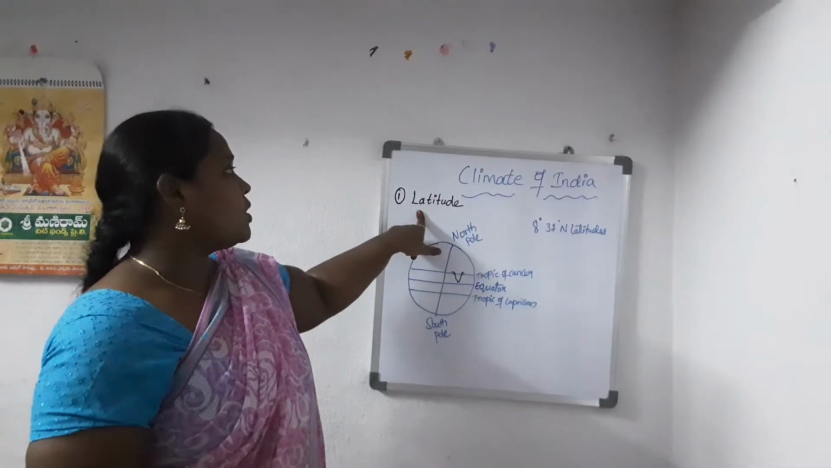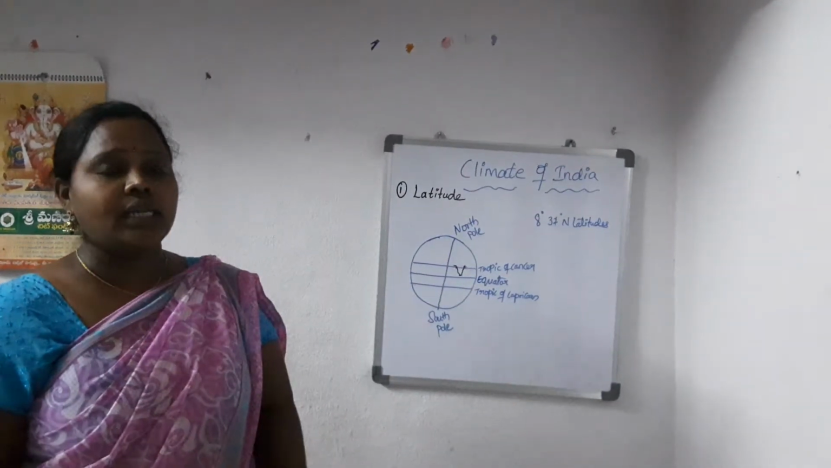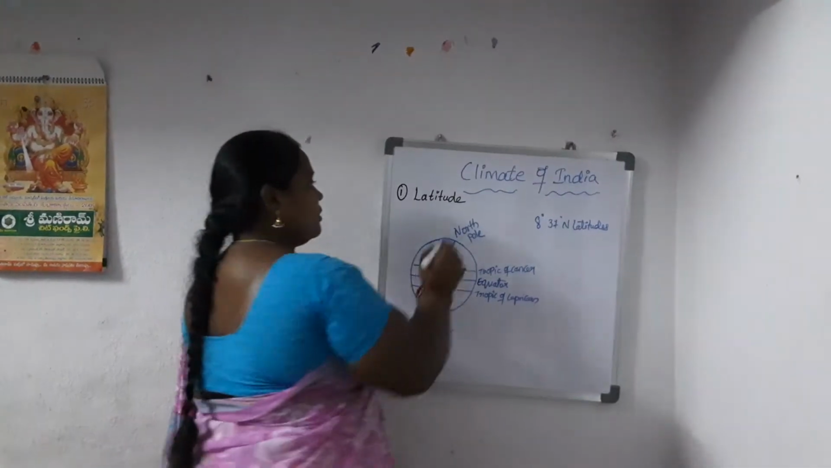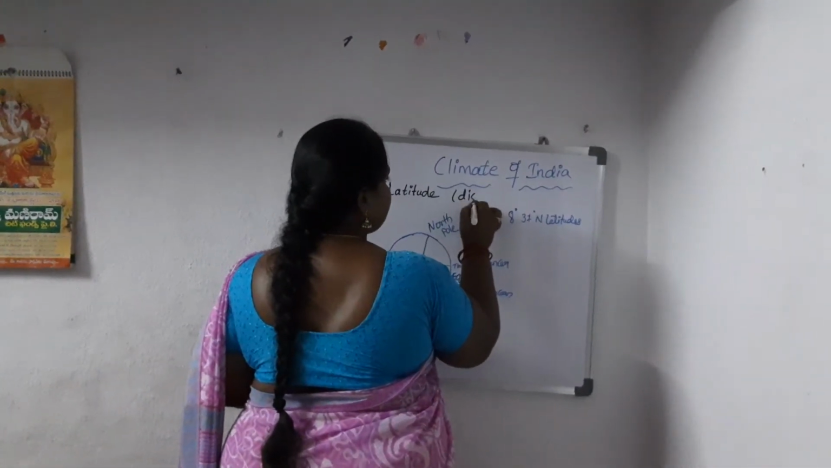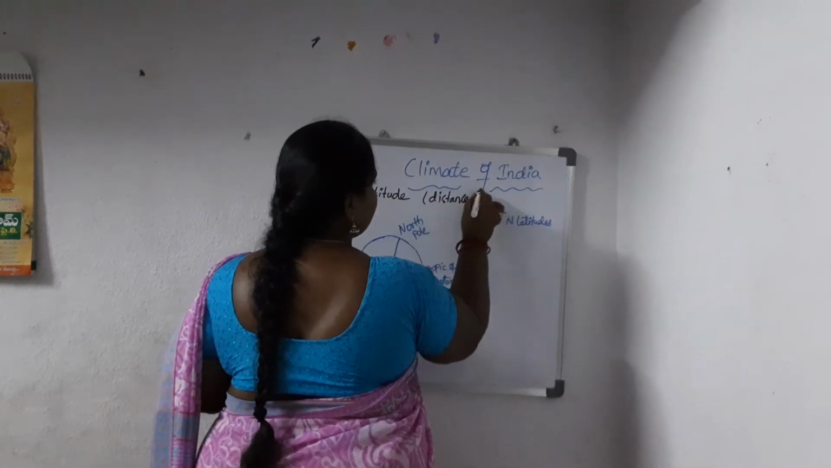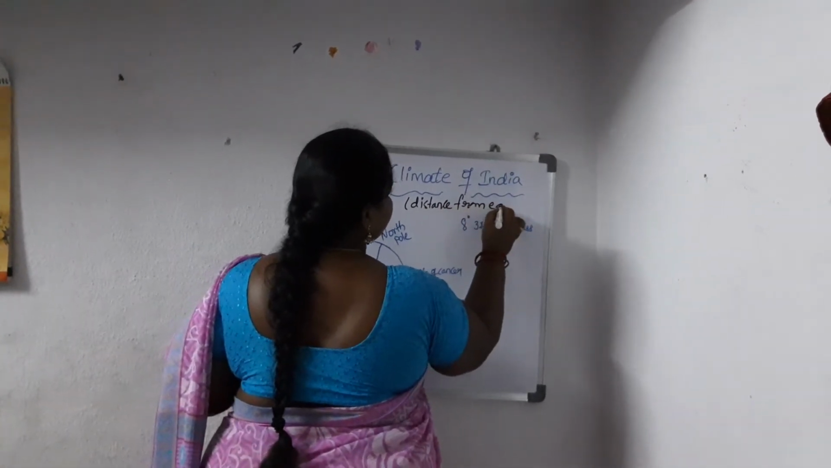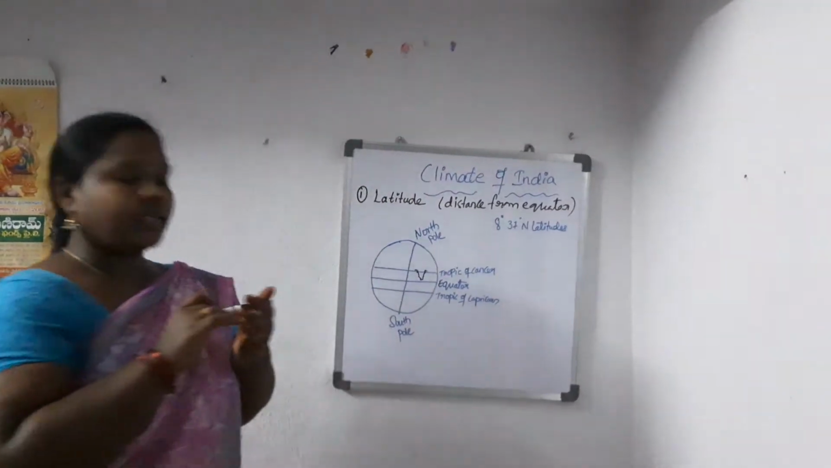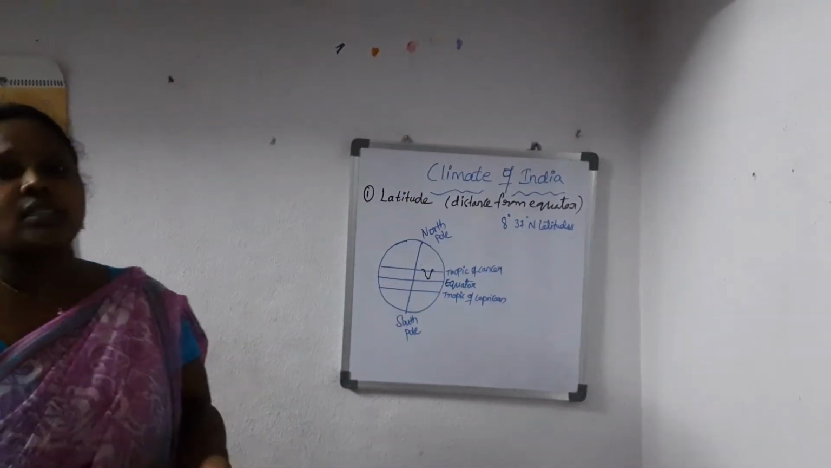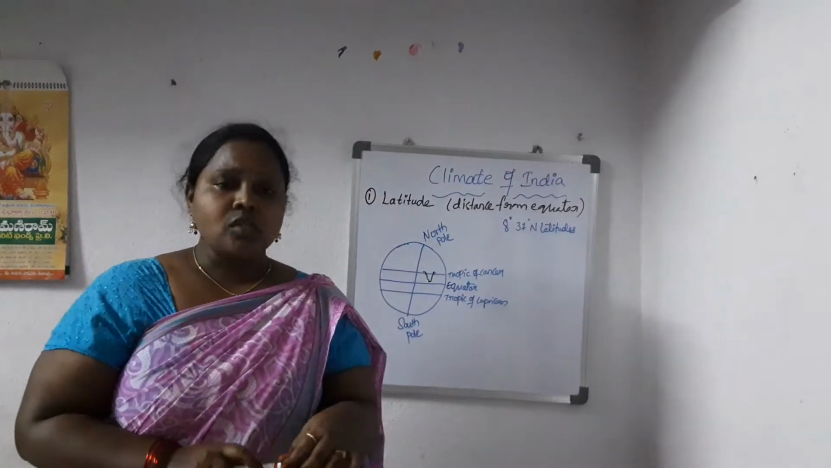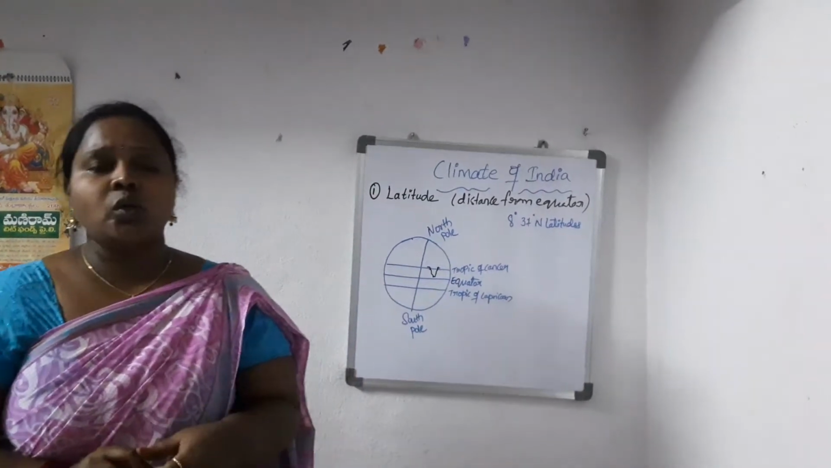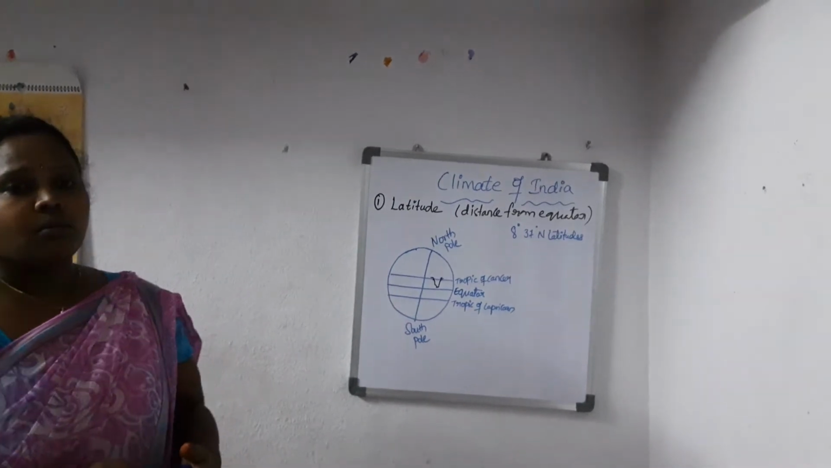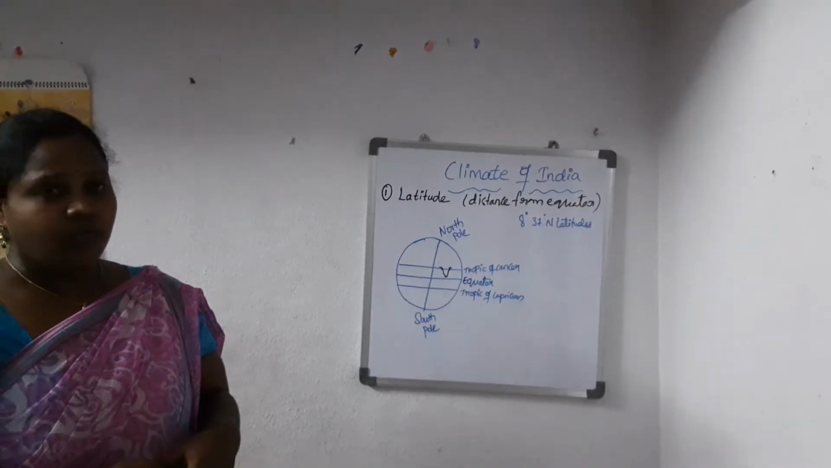One of the most important factors that affects the climate is latitude, which is also known as distance from equator. The first factor that affects the climate is latitude or distance from the equator. I already told you in our last session that temperature varies from one place to another because of the various relief features.